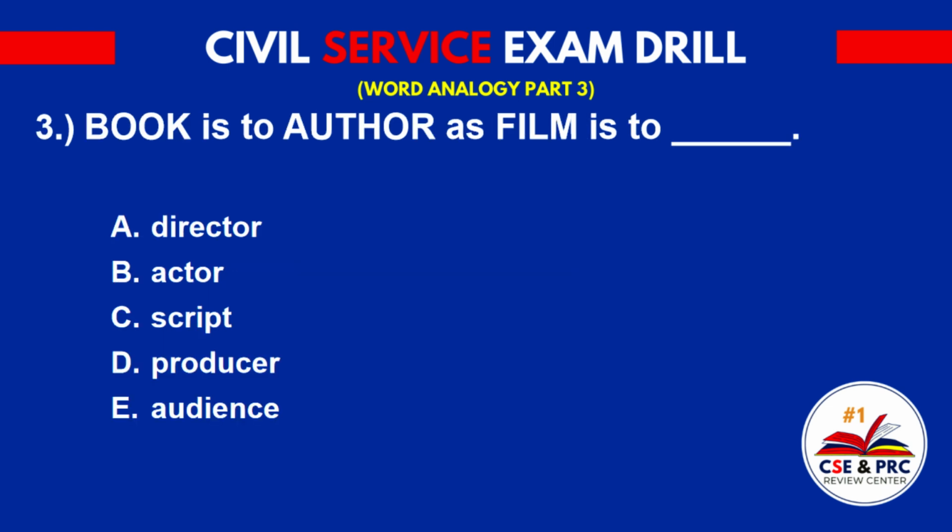Number 3. Book is to author as film is to: A. Director, B. Actor, C. Script, D. Producer, E. Audience. The answer is A. Director.